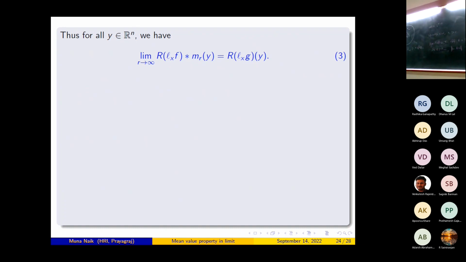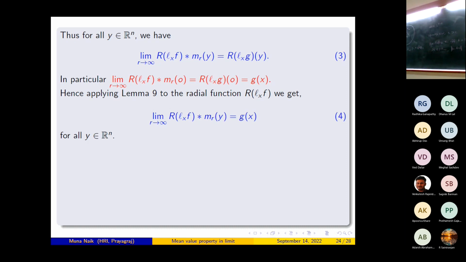In particular, if I put y equal to 0, then the limit as r tends to infinity of R of L_x f convolution mr at 0 is the radial part of L_x g at 0, and this is nothing but g of x. Now the radial part of L_x f is a radial function, so I can use the previous lemma. Applying the previous lemma to the radial function R L_x f, we get that the limit as r tends to infinity of R of L_x f convolution mr at y is equal to g of x. Now look at equations 3 and 4. Owing to 3 and 4, we get that the radial part of L_x g at y is equal to g of x for all y belonging to Rn.